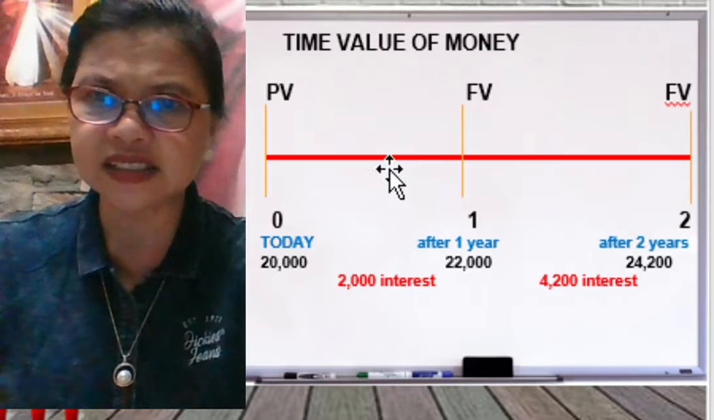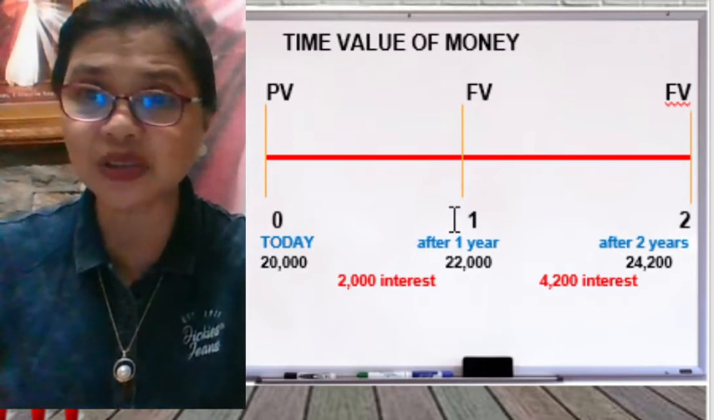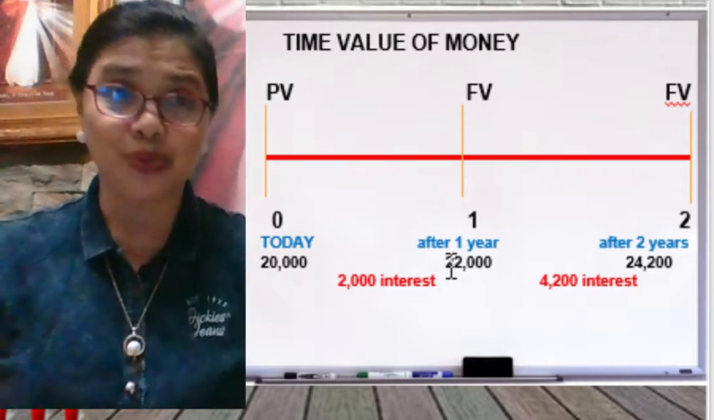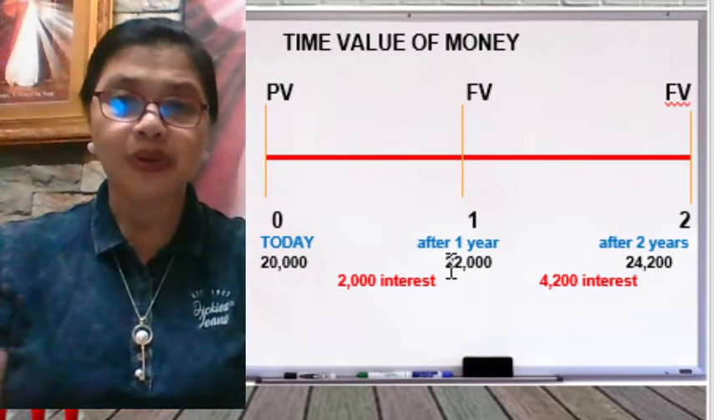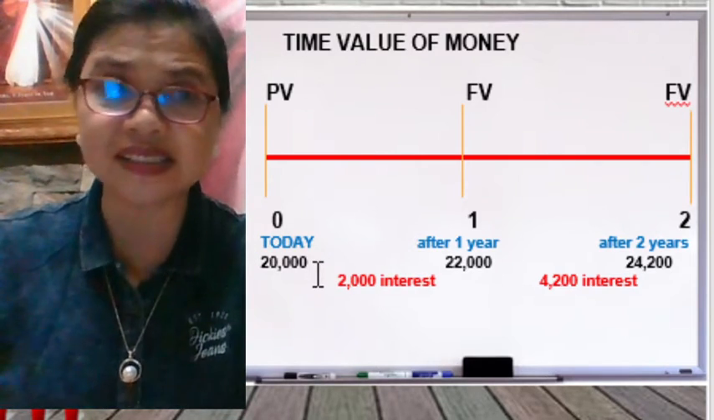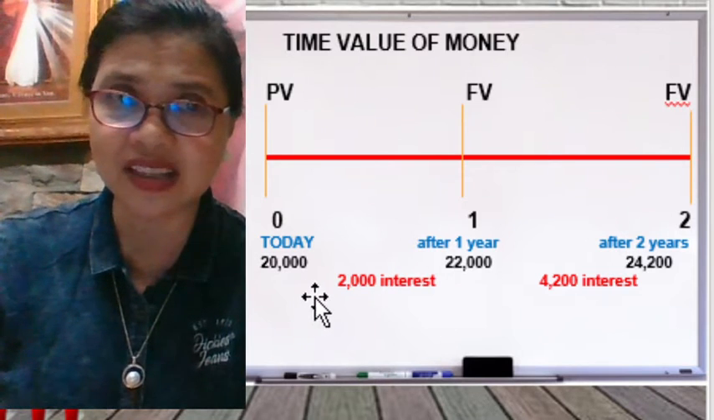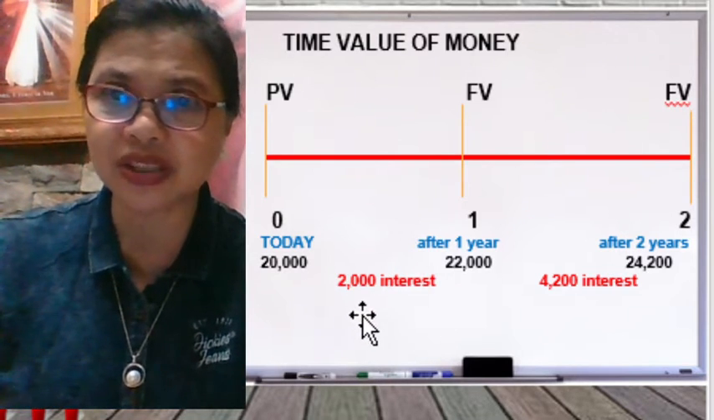It reached 1 year. Your 20,000 becomes 22,000 pesos. So, in between year zero to year one, how much interest did it earn? Correct. It earned 2,000 pesos. See this? It earned 2,000 pesos.